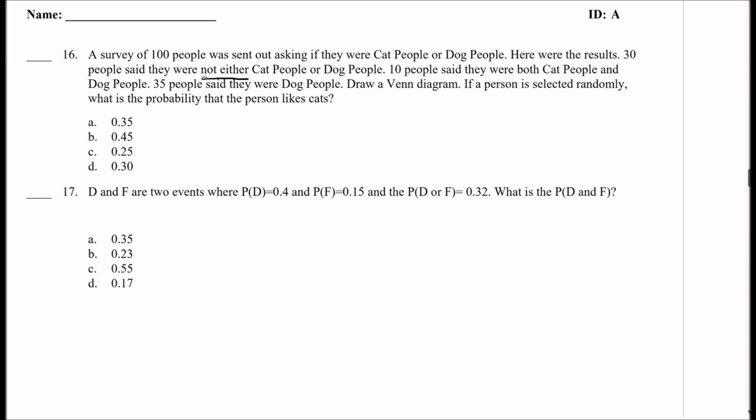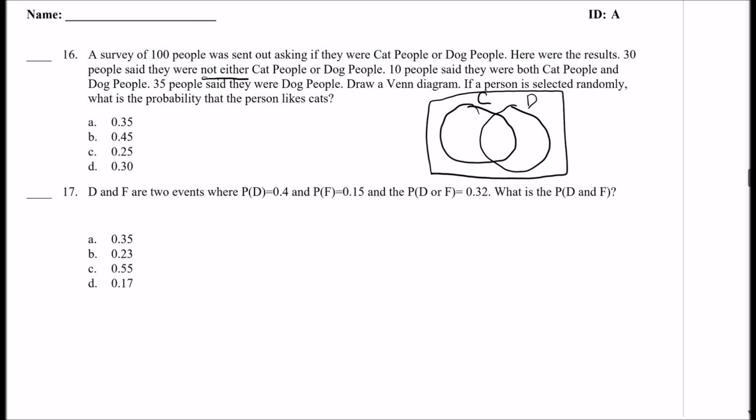Draw a Venn diagram. Okay, so we got cat, dog. So it says 30 people were neither. So 30 on the outside. 10 people said they were both.